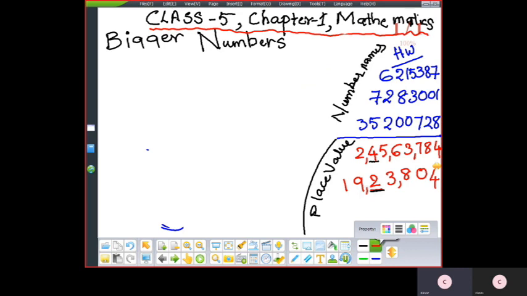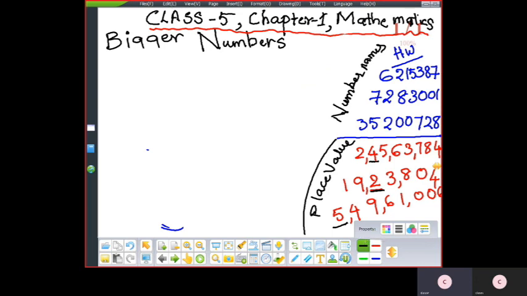The next, what is the next number? 5, 4, 9, 6, 1, 0, 0. So what is the underlined digit here? 5. Okay, children? The small numbers anyhow you will do. Do the trial for the big numbers. Clear? So this is your homework part.